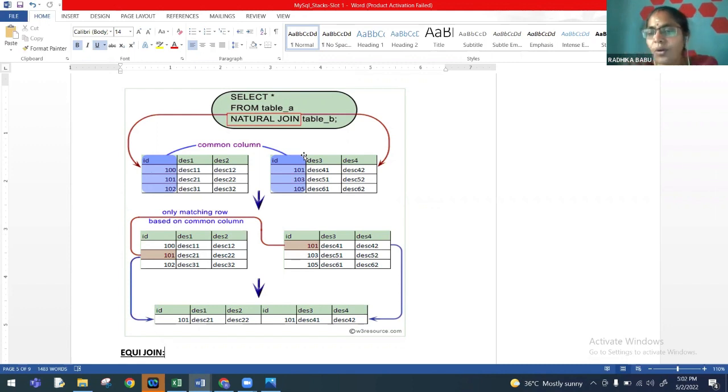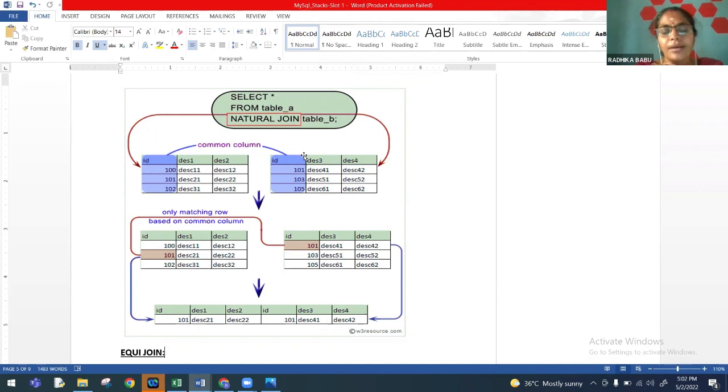So when the column name is not matching, but the data type is matching, this natural join will not function in that case. My natural join will implicitly create a condition, and for that to happen, the tables must necessarily have a common column. When I say a common column, I mean common by the name of the column and also by its data type.